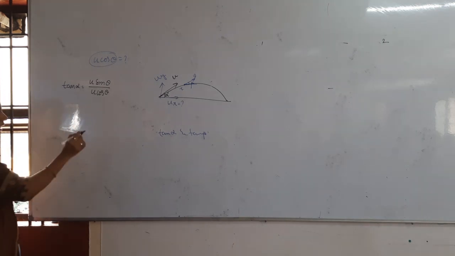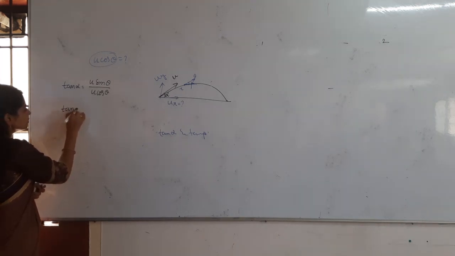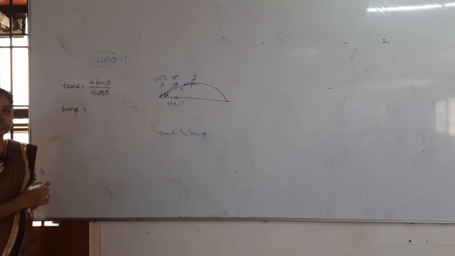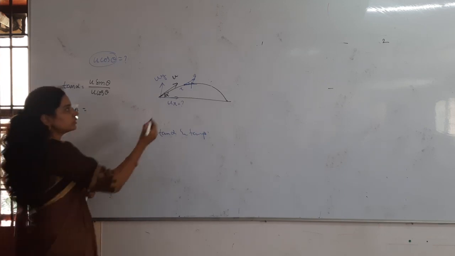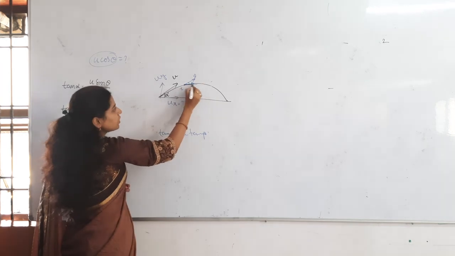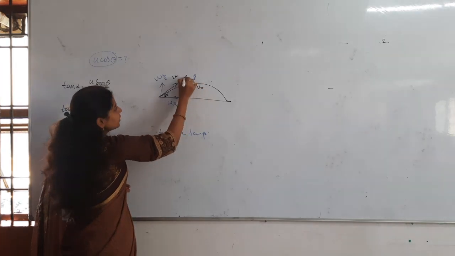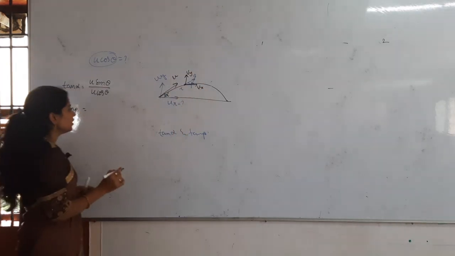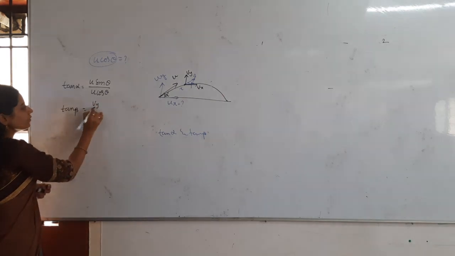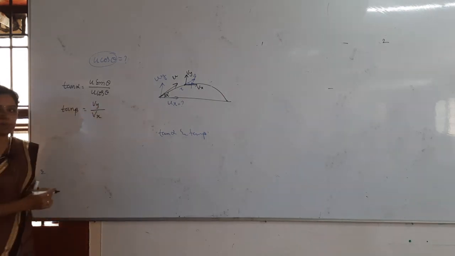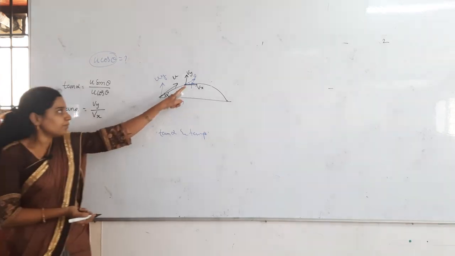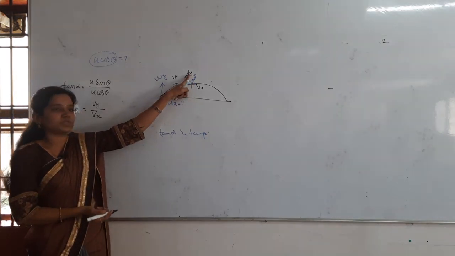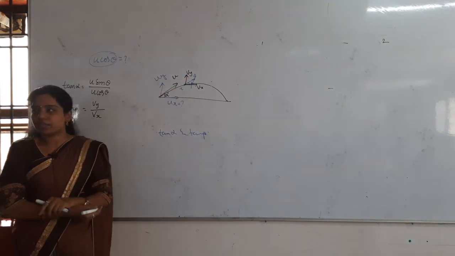Then after that tan beta is equals to what? See here V is there here, no? So horizontal component is what? Vx, vertical component is Vy. Now tell me tan beta is equals to Vy by Vx, opposite by adjacent. Here beta is their angle, for that opposite is Vy, adjacent is Vx.